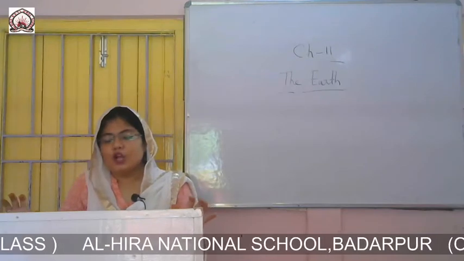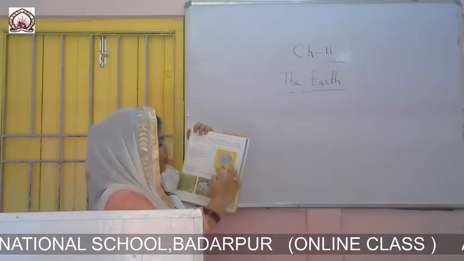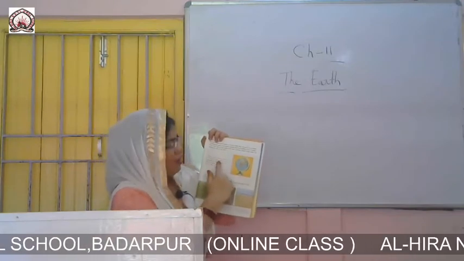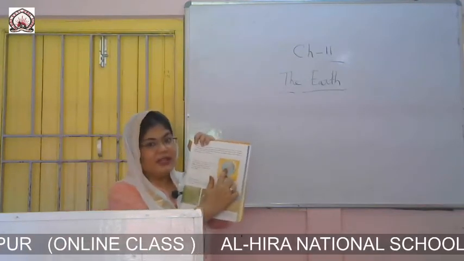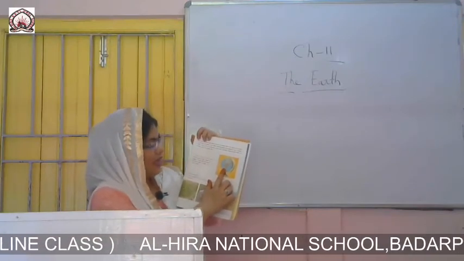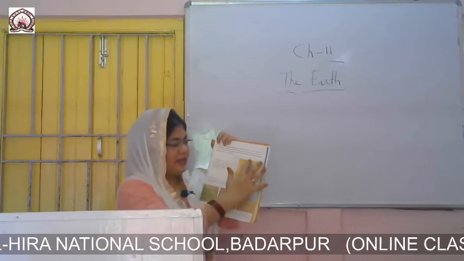This is a globe. Take page number 57. This is a picture of a globe. It is a model of the earth. The globe is a model of the earth. It is not the earth, but it is a model of how our earth seems to be. It is presented in the globe.